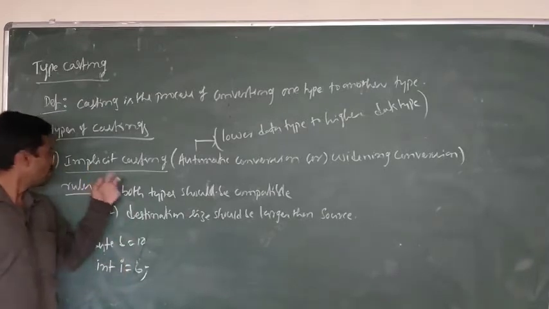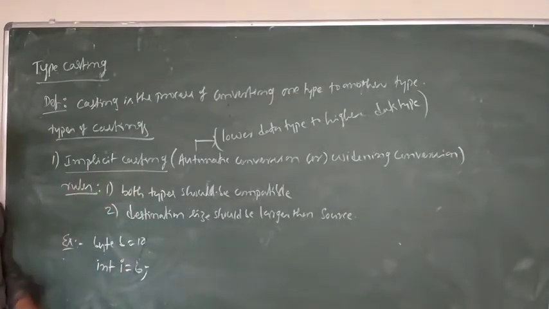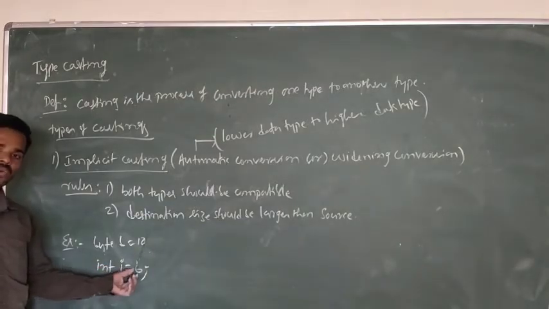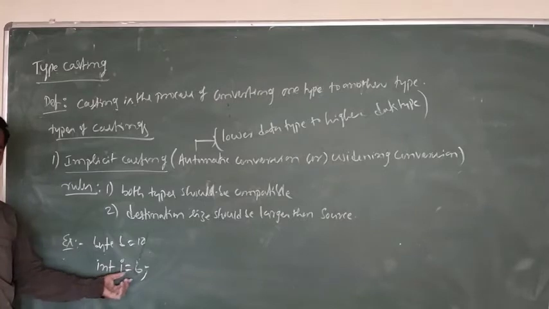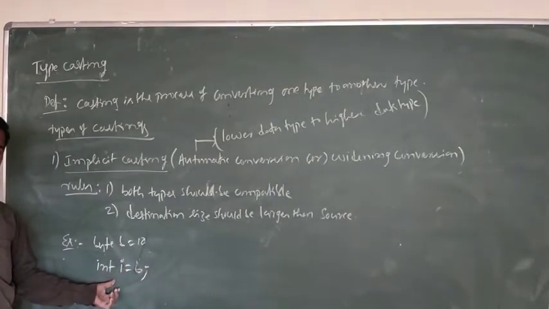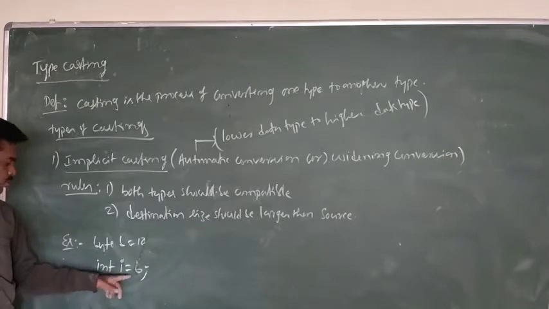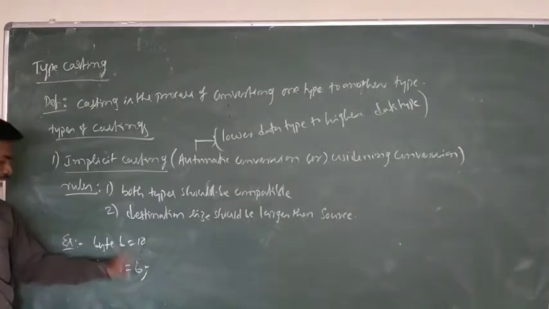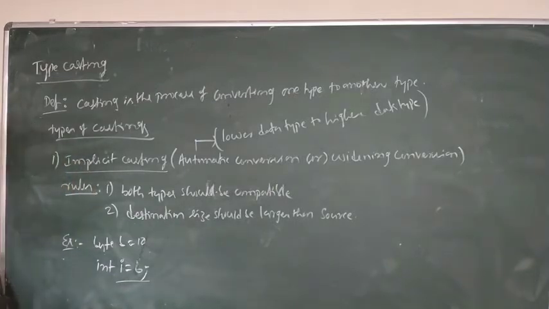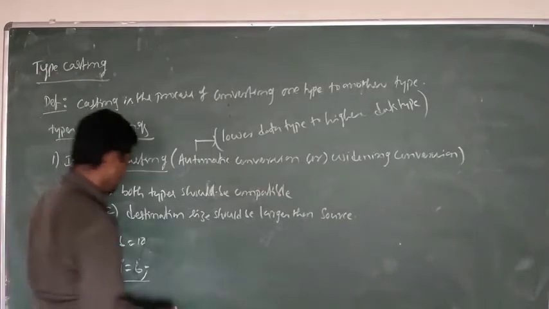So how does the implicit casting happen? The one type of value we are going to assign to another data type of variable, using the assignment operator. Only this is the syntax for converting one type to another type using implicit casting. Understood? Next we will see another example.